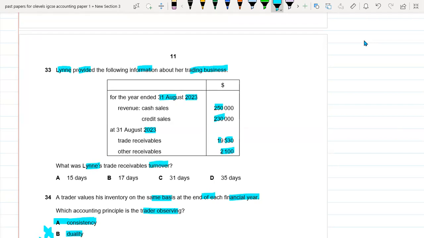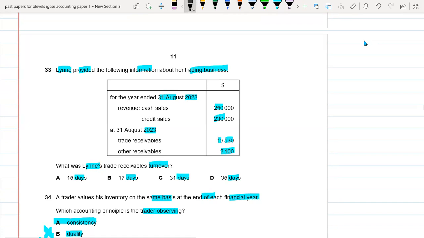For finding the trade receivables turnover, we have a formula. First of all, we have to find the credit sales, divide by average accounts receivable, and multiply by 365 because we want to find the days. The options are given in days, so we have to use 365 days, because in one year there are 365 days. So now let's see.